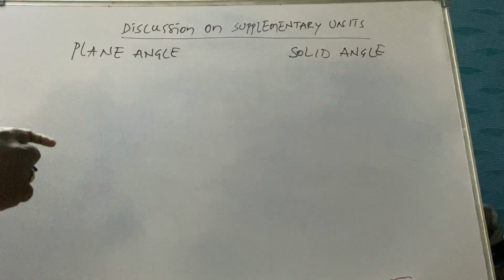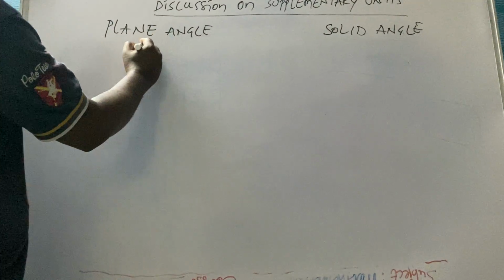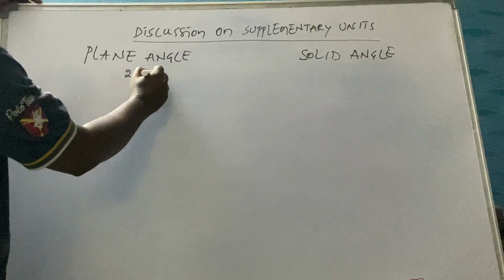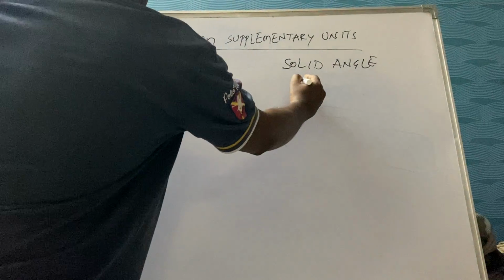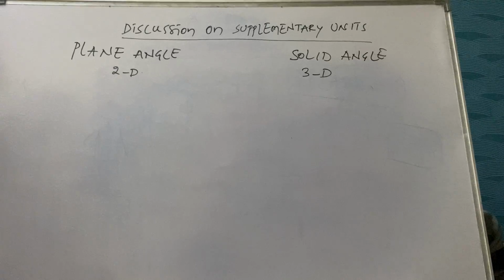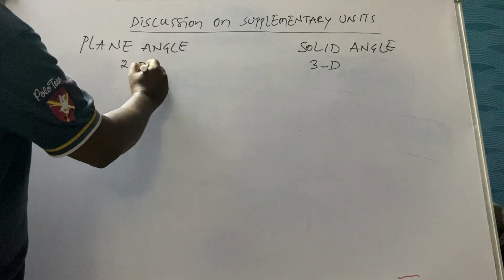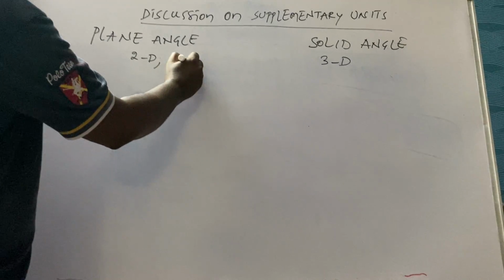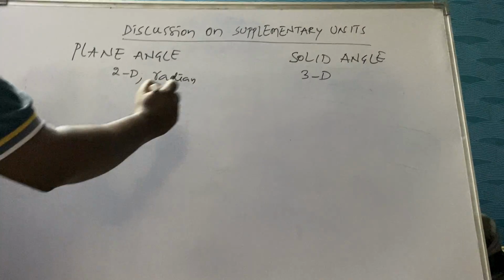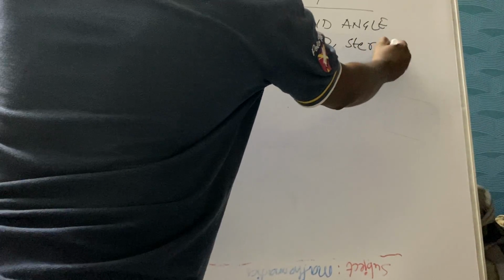So generally, what is plane angle and what is solid angle, we'll see. Here the angle is in a two-dimensional way, 2D. Solid angle is 3D, a three-dimensional angle. Here we observe some fundamental differences. Plane angles are measured in radians. Solid angles are measured in steradian.